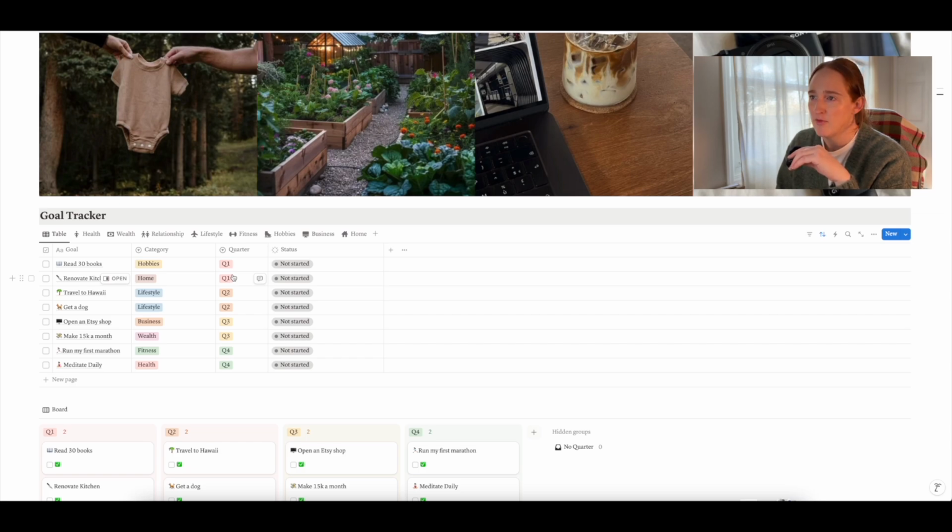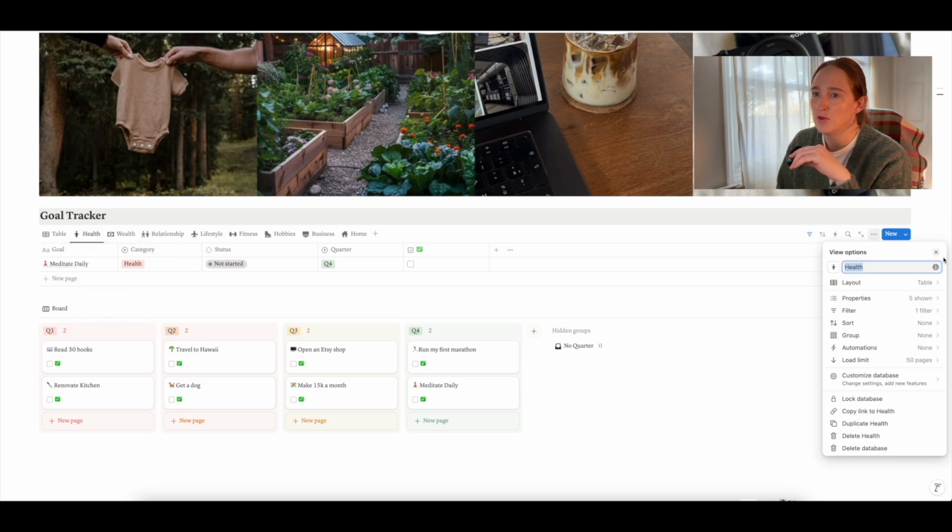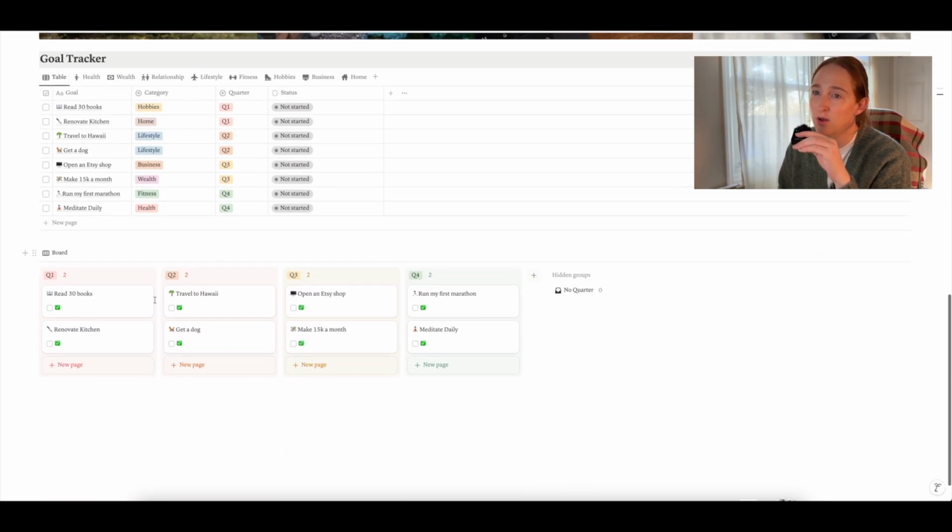On the top here, I have all the categories. So if you want to change any of them, you just double click it, click rename, and then you can rename it and change the icon. And then below that, we have a linked database. This is the same exact database, it's just a different view. It's a board view. So as you add goals, you can see them listed here, Q1, Q2, Q3, Q4, and then you can check off each goal as you accomplish them.